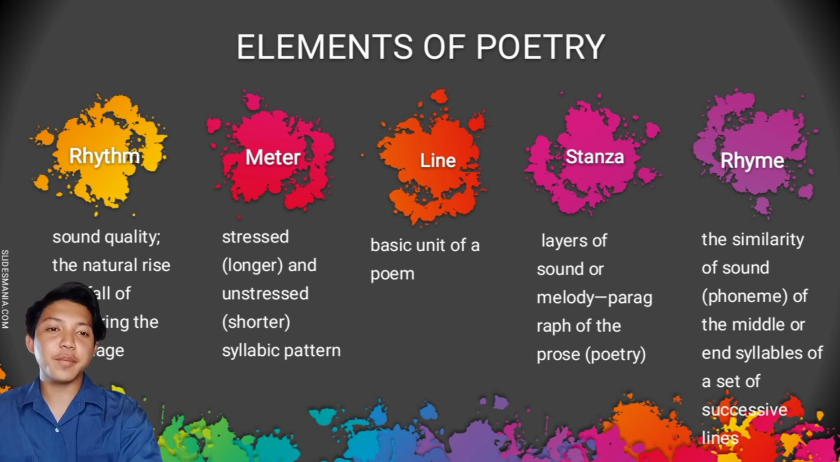Next element of poetry is stanza. Stanza in poetry is a smaller unit or group of lines, like a paragraph in a poem. A particular stanza has a specific meter, rhyme scheme, and so on.